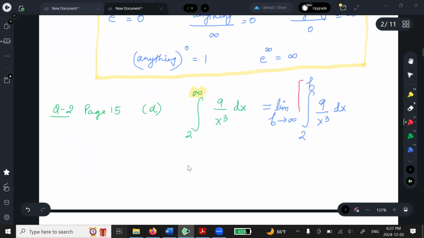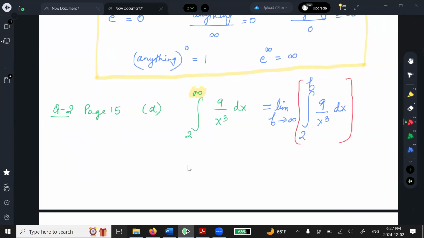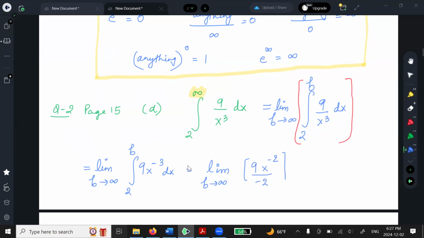Can we integrate this part? This is something you have done before. This will be limit b approaching infinity. And I can make it a negative power, right? So I've got the integral from 2 to b of 9x to the power negative 3. And when I integrate that, I will get limit b approaching infinity, and I've got, you're adding 1, so you get x to the negative 2 divided by negative 2. Right? I integrate as usual.